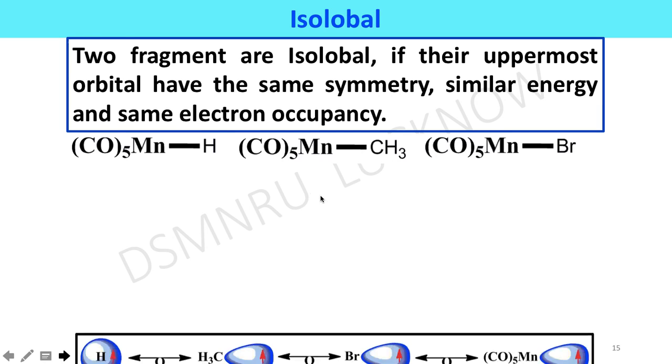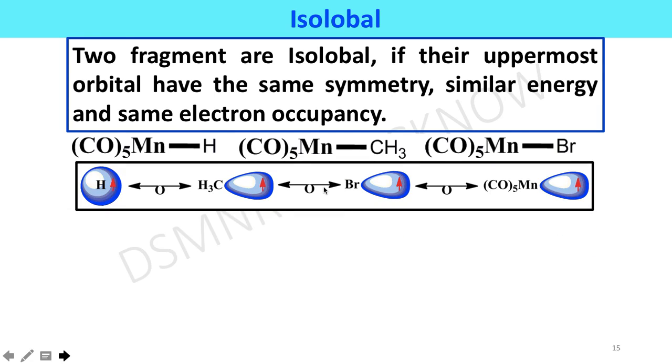Some more examples of isolobal fragments are shown here. First, hydrogen is isolobal to methyl, methyl is isolobal to bromine, and bromine is isolobal to manganese pentacarbonyl, because each has the same number of orbitals and the same number of electrons to share with each other.